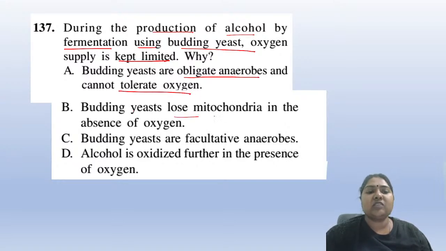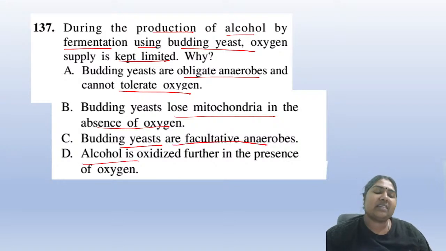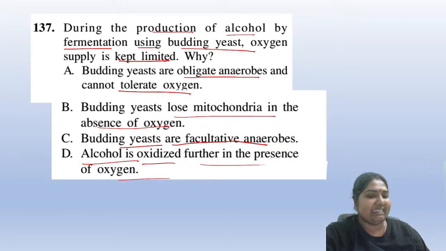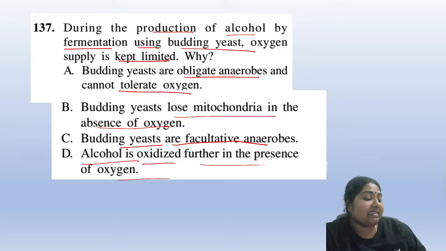Or they lose the mitochondria in the absence of oxygen? Or budding yeast are facultative anaerobes? Or alcohol gets oxidized further in the presence of oxygen? So which could be the correct answer? Believe me, it is a 4-mark question from this applied biology topic.